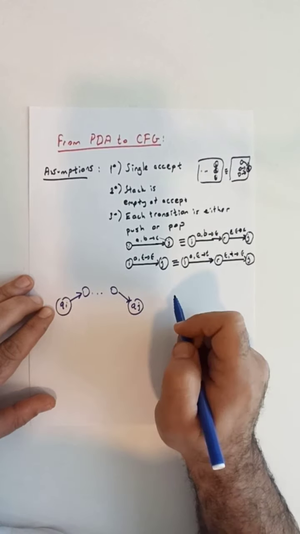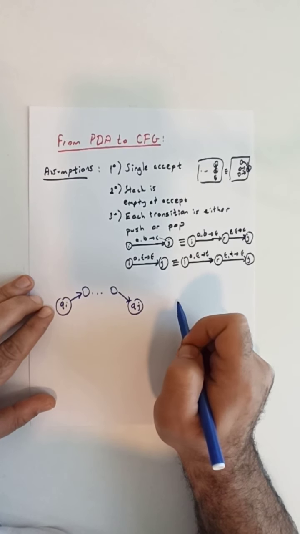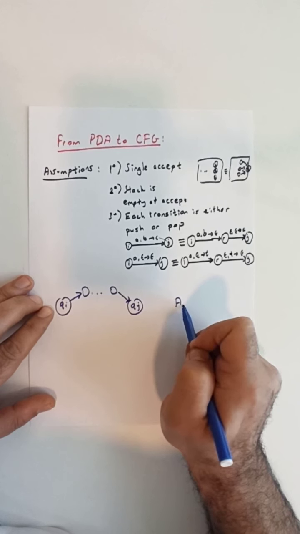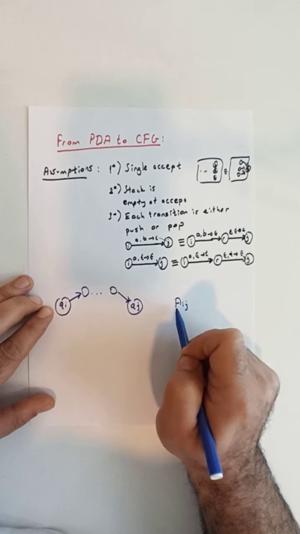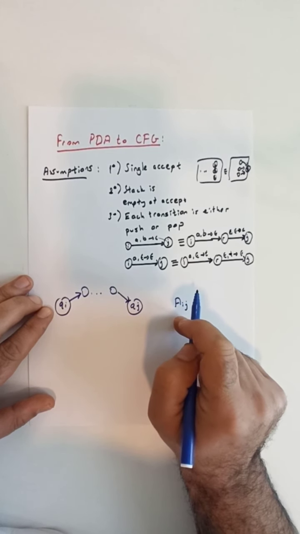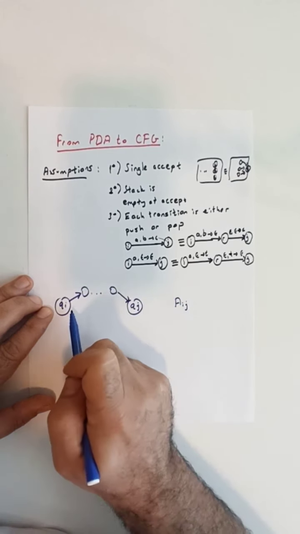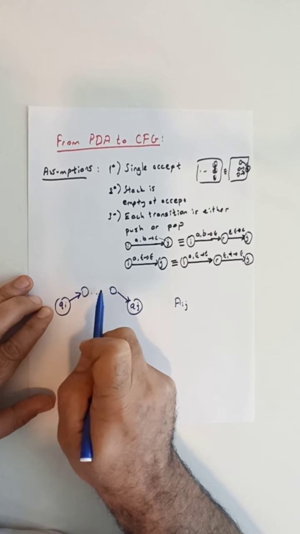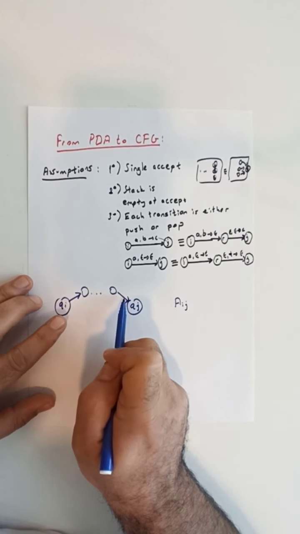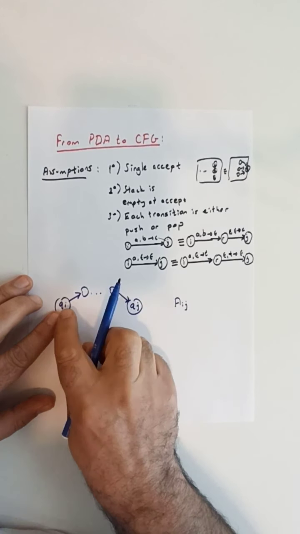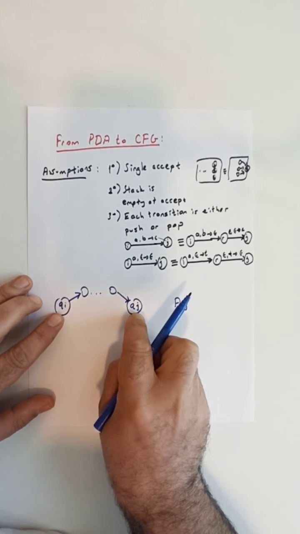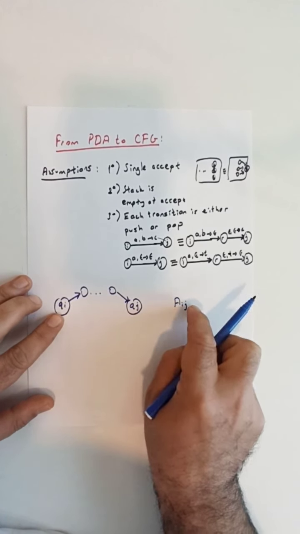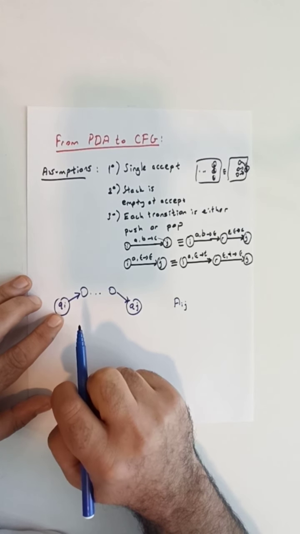Now, if we can write a variable, let's call it Aij, that corresponds to a variable in a grammar such that this variable generates all possible input strings that are consumed by this part of our computation path in our PDA, then we can somehow simulate the given PDA using our context-free grammar.